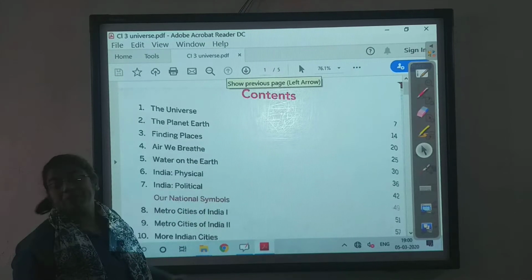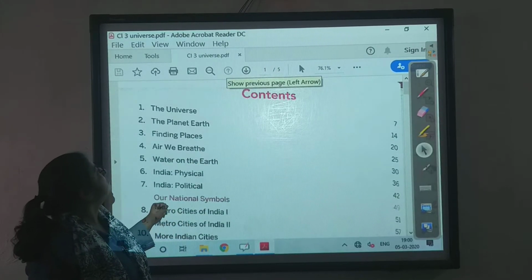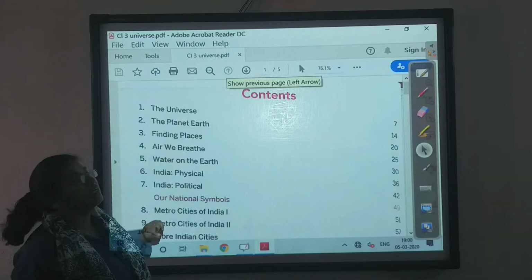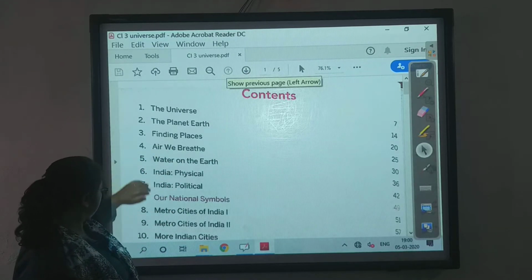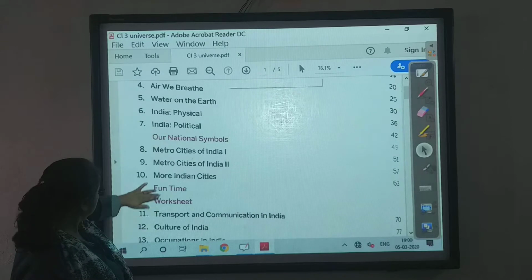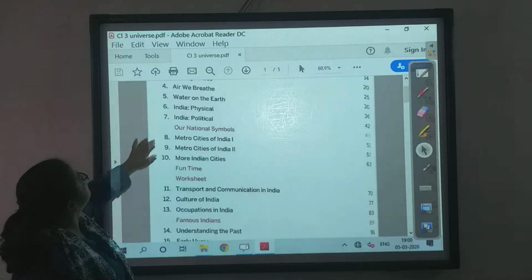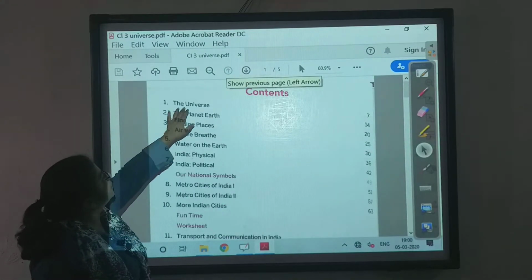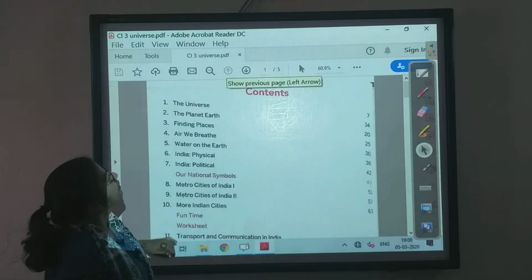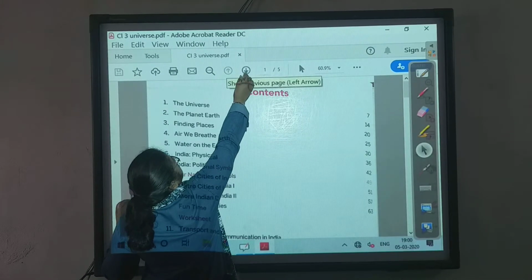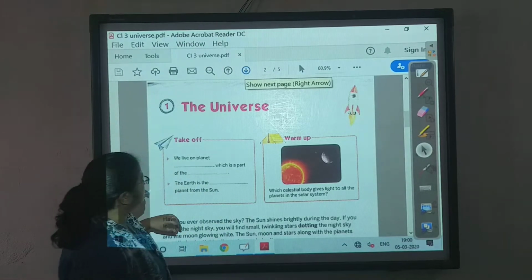This is the first page of your social science. This is where we get the contents. You must be having a lot of them, that is 1 to 16. And today we will be doing chapter 1. Okay? So let us go to the first page.